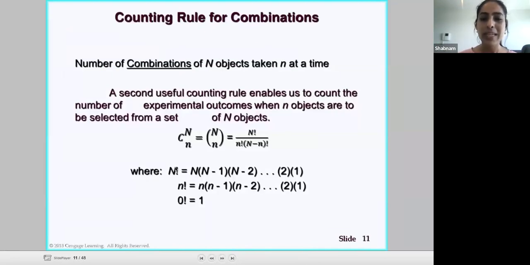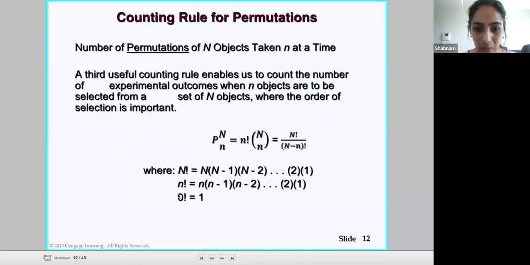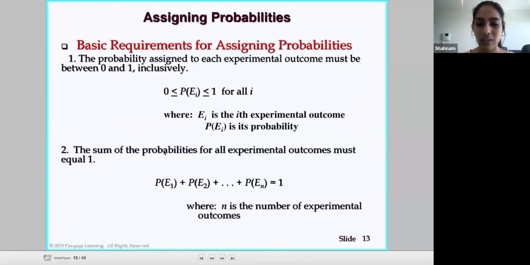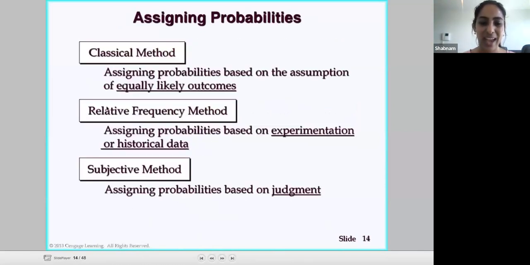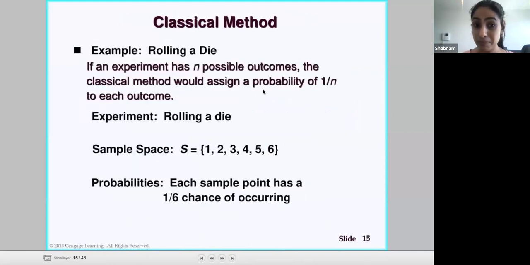Okay, now we've got combinatorics as well. Now combinatorics is something that I found very confusing in high school. So it's something that we can work at slowly, but this allows us to establish what our possibilities are. Okay, so a second useful counting rule enables us to count the number of experimental outcomes when n objects are selected from a set of n objects. Okay, all right, so we've got some permutations here, and we'll come back to permutations and combinatorics and some of these as we go along.